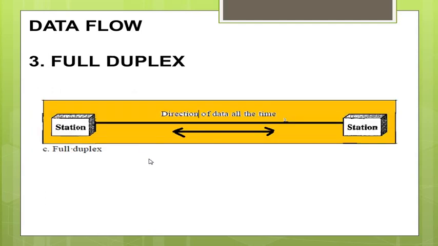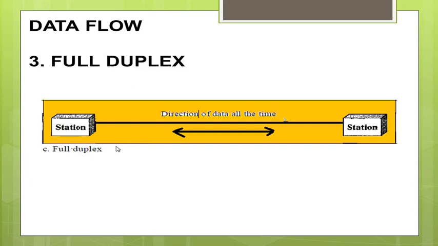The third type of data flow is the full duplex. In full duplex mode, both the transmitter as well as the receiver, both can transmit and receive the data simultaneously. So this is like a two-way street with the traffic flowing in both the directions. The data sharing can occur in both the directions.